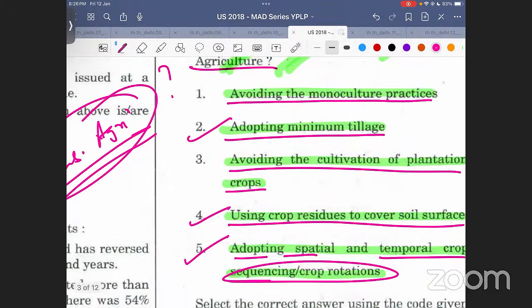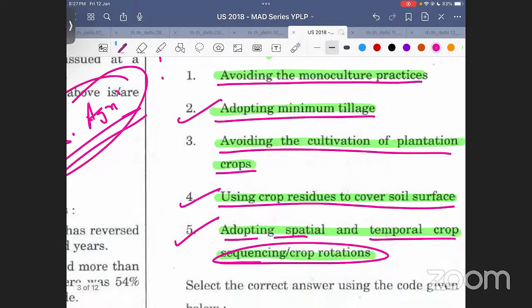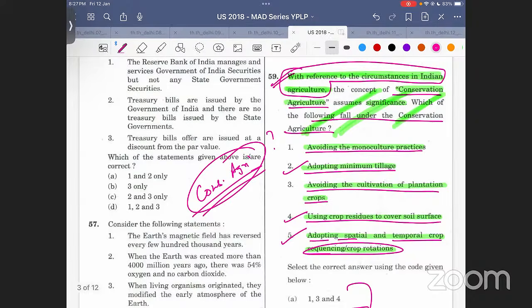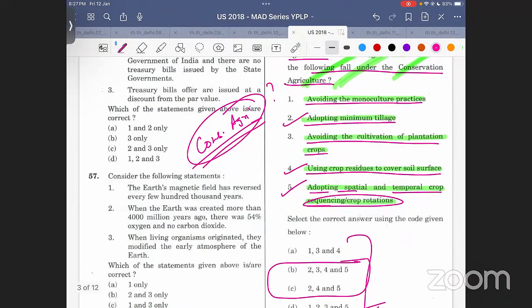Now, avoiding monoculture practices. सबको पता है ये, and avoiding cultivation of plantation crops.